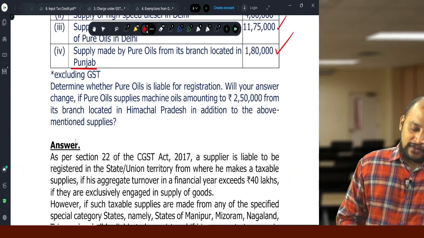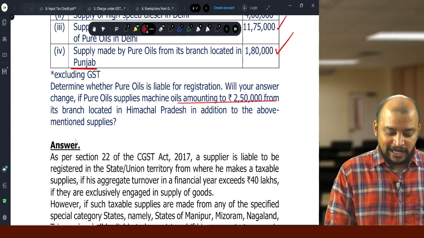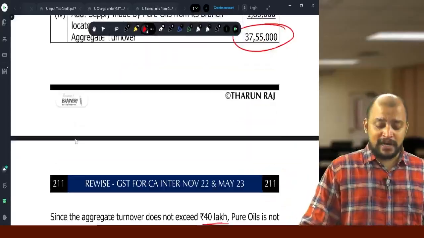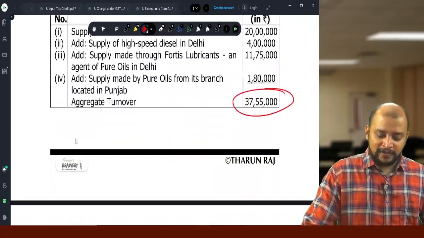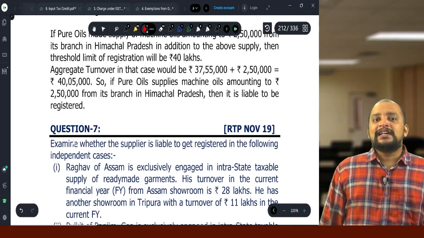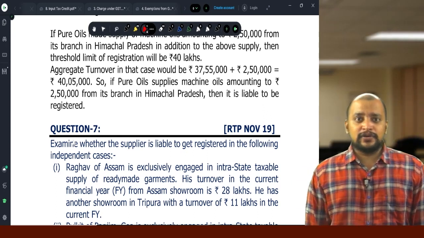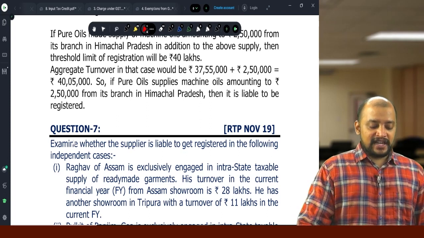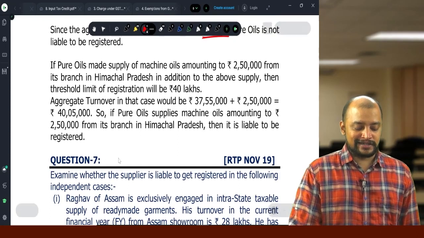Now what will be your answer if they make supply of machine oils amounting to 2,50,000 from its branch located in Himachal Pradesh in addition to the above mentioned supplies? The answer will remain the same, because once Himachal Pradesh in addition to above, then already how much? 37,55,000 plus 2,50,000, more than 40 lakhs. Now in that case, as their aggregate turnover exceeded the threshold limit, they need to register, and they need to register in which states? They need to register in all the states from where they make taxable supplies. But here the question is, are they liable to get registered or not? Yes, they are liable to get registered.